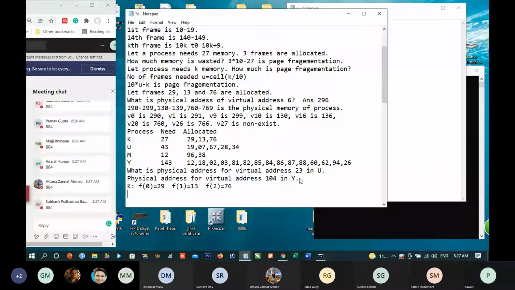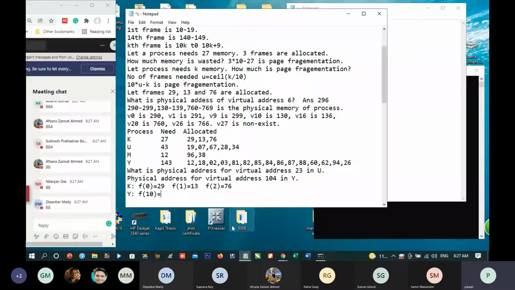What is frame 10 for Y? Can you tell me? That is correct.